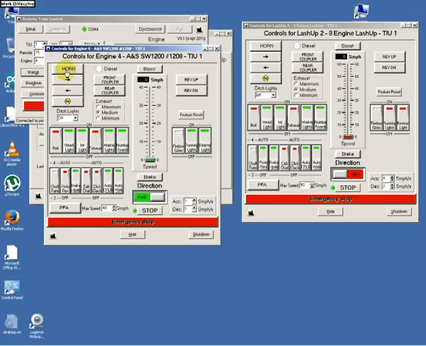So we can run LashUps, up to 20 LashUps at the same time. You can run 99 engines at the same time. Just really limited to what you can squeeze onto your computer screen.